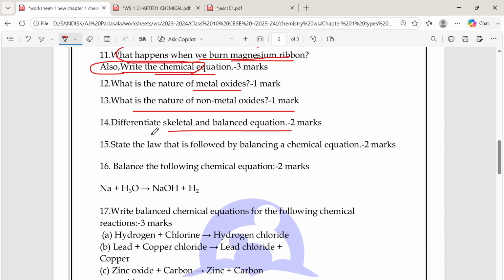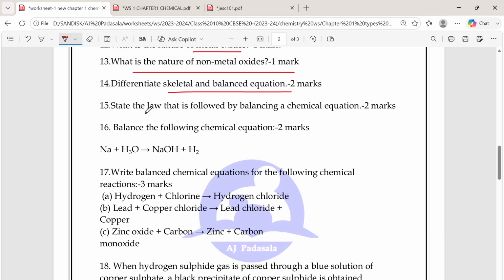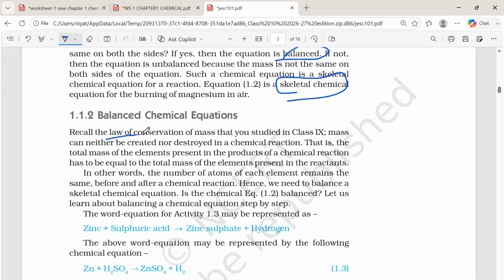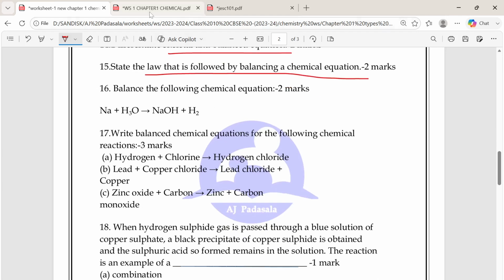Okay, now the next question is, state the law that is followed by balancing a chemical equation. This question I took from here. The law of conservation of mass. Okay, so what is the answer?